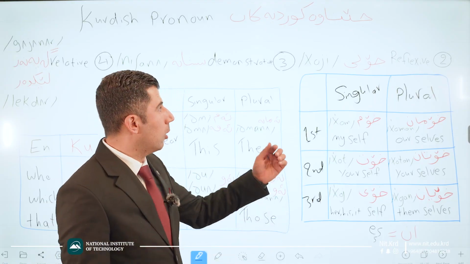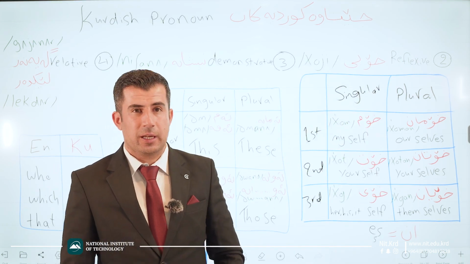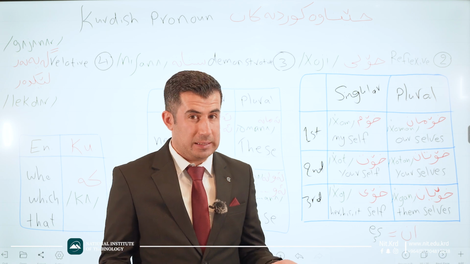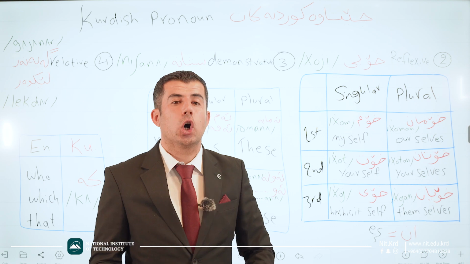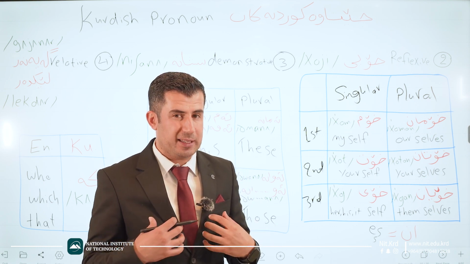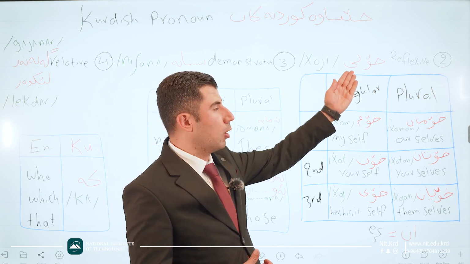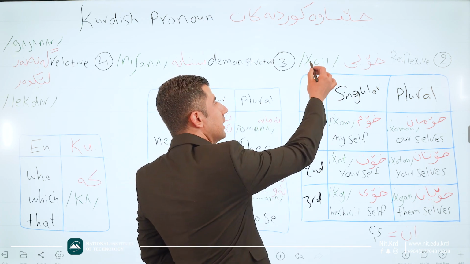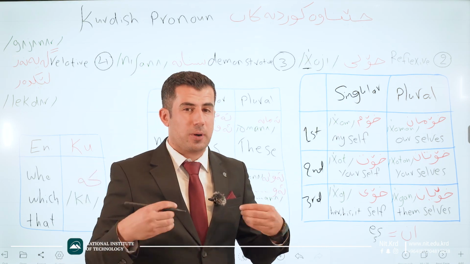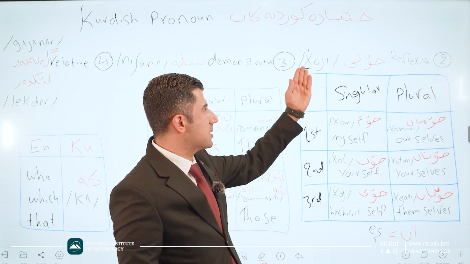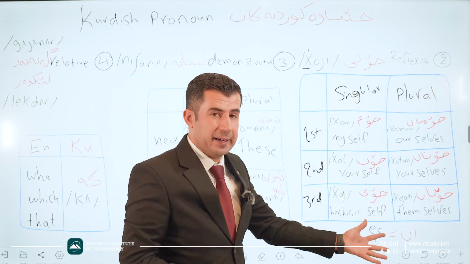The second type of Kurdish pronoun we call reflexive pronoun. In English we have the same. Good? Okay, reflexive pronouns in Kurdish language we say khoyi. Khoyi. It relates to someone. Good. This is the pronunciation of khoyi. We say that kh is here because we do not have kh in English. We have to pronounce and we have to represent by this letter. Khoyi. Good.